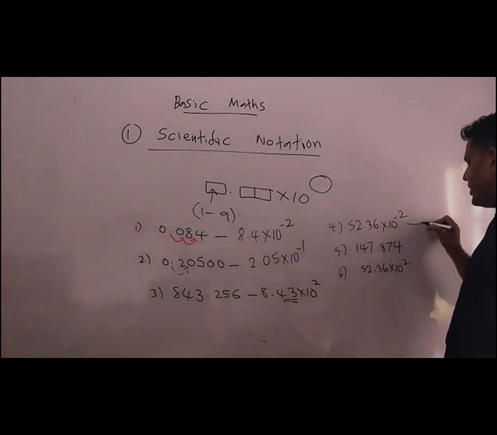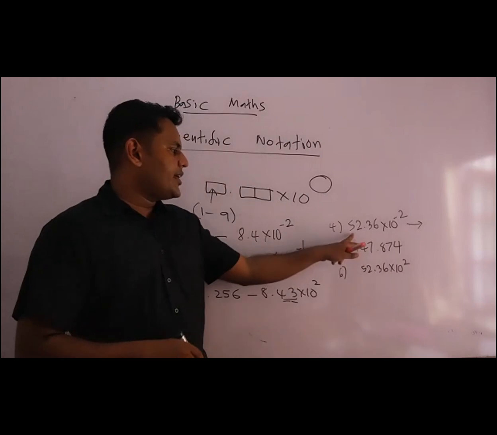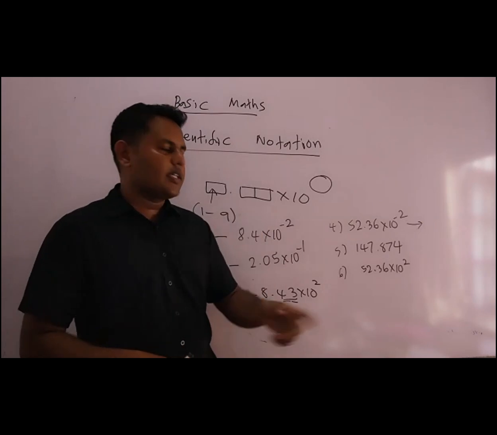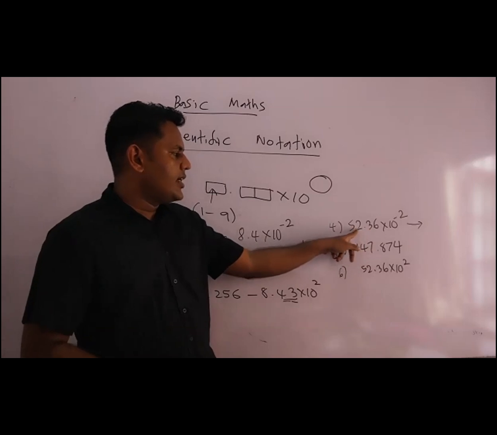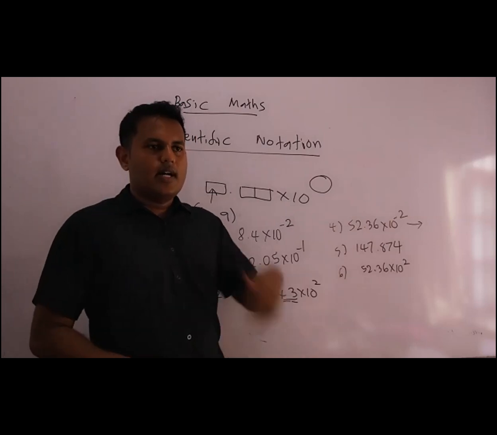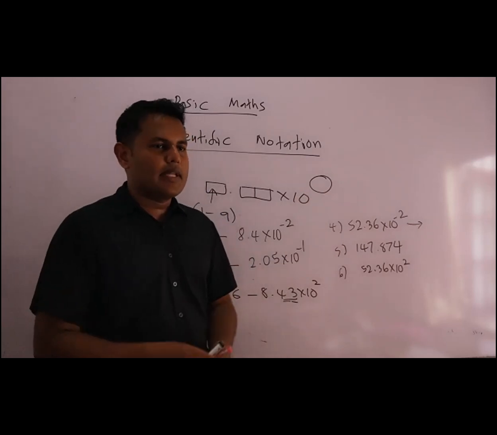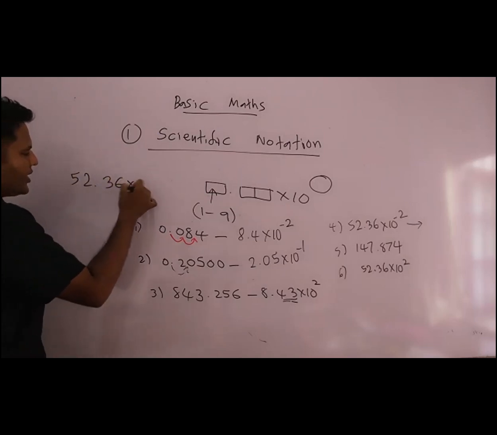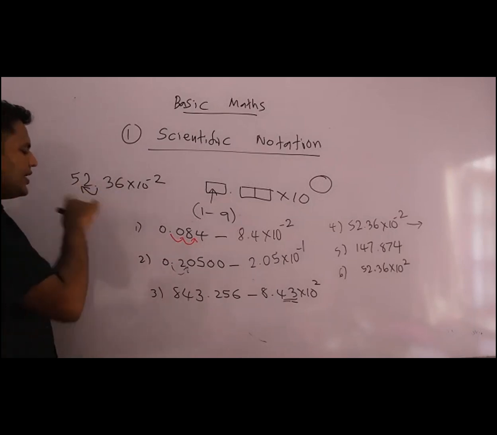And in this one, this is partially written in the scientific notation. Just see, partially written in 52.36. So when you're writing it in exact scientific notation, you can take this decimal point front. Keep in mind, in a negative value, when you're taking the decimal point front, this value is not just increasing. The value is increasing when it has a positive value. Now 52.36 into 10 to the minus 2. When you're moving this decimal point to this side, you are decreasing the value.